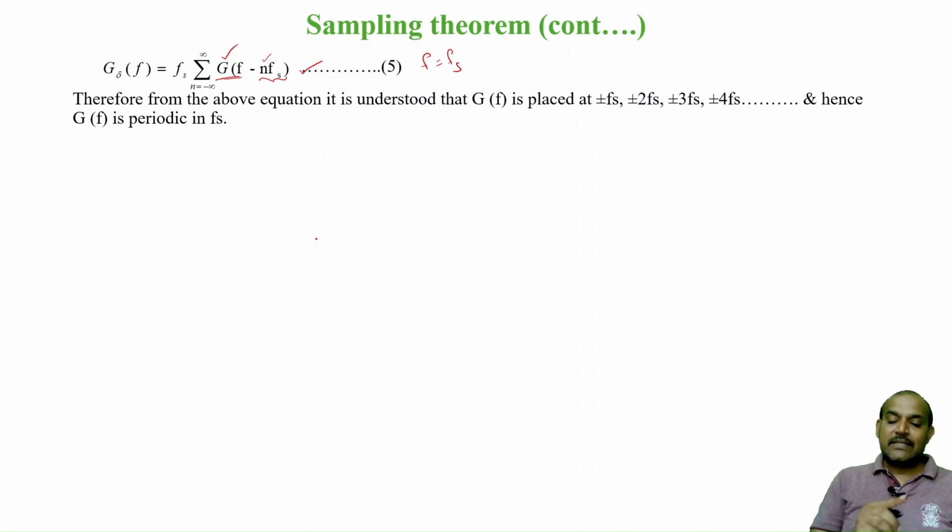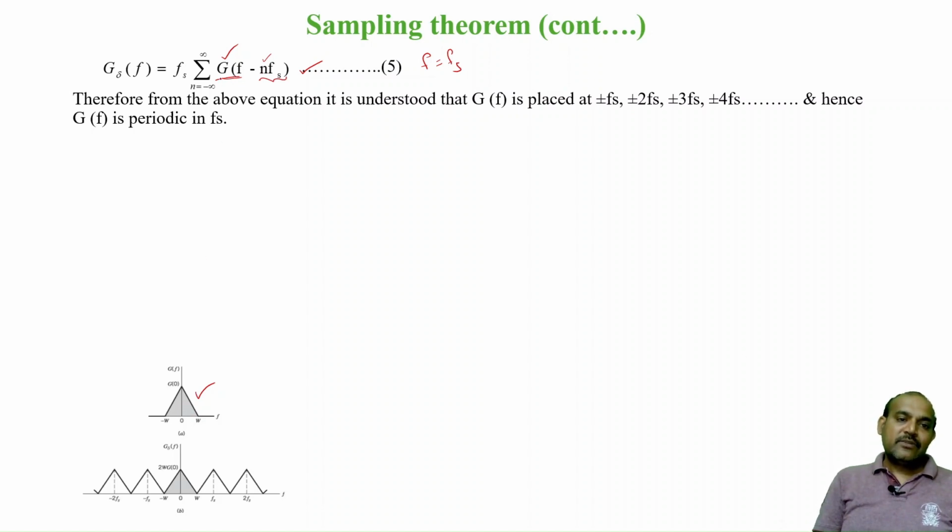So let us understand by plotting the spectrum. Let me assume this is the spectrum of g of f. Now when n equals 0, as I said, it will be just g of f. In the sampled wave you also get g of f, the same shaded spectrum. Now when n equals 1, it becomes g of f minus 1 fs.